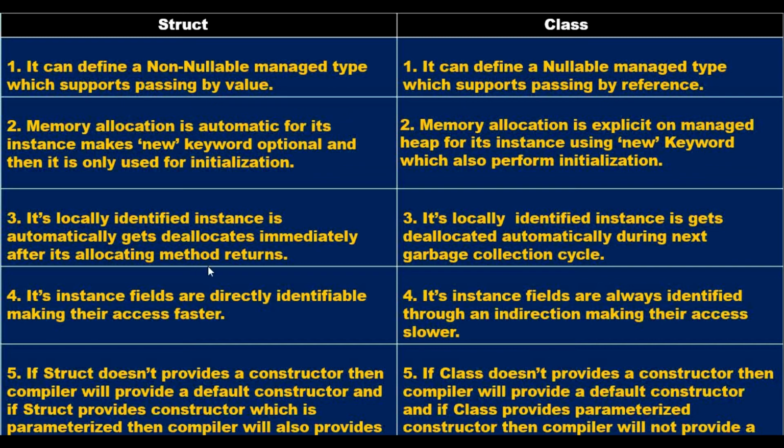And what is the fourth point? Its instance fields are directly identified, making their access faster. And in contrast, for a class, its instance fields are always identified through an indirection, making their access slower. Now this is the same point I explained to you at the time when I explained value types and reference types as well. So this is nothing different, and I will show you that.